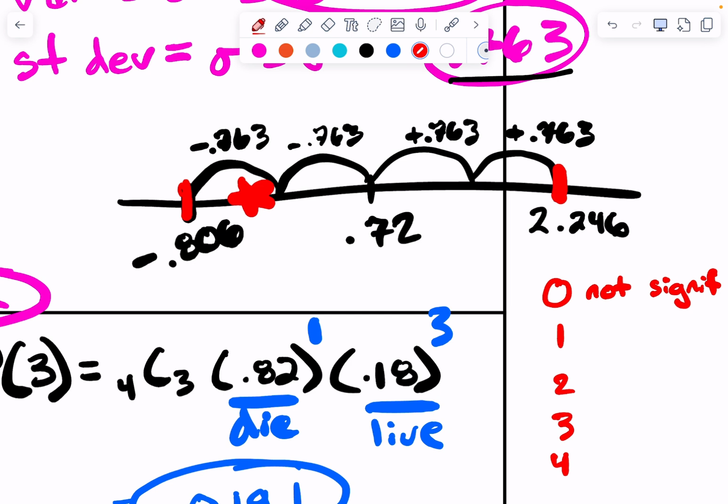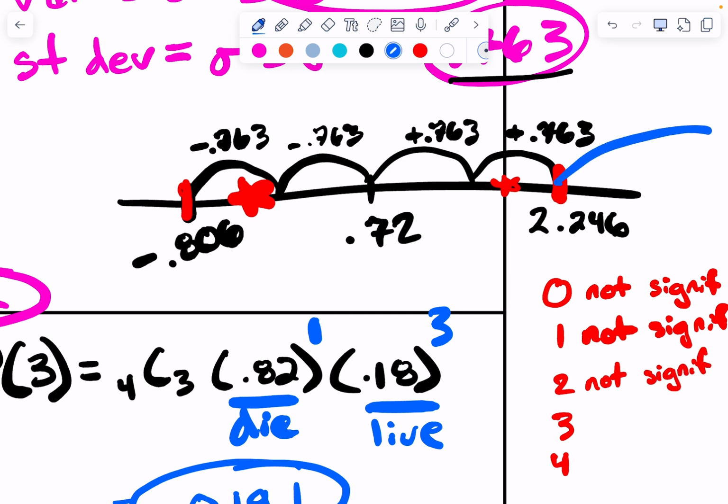Would it be significant for me to have 1 live? No, not significant. Would it be significant if I had 2 live? No, because 2 lives over here, so not significant. How about if I have 3 live? Anything beyond 2.246 is significant. If I had 3 live, 3 is outside of that threshold.